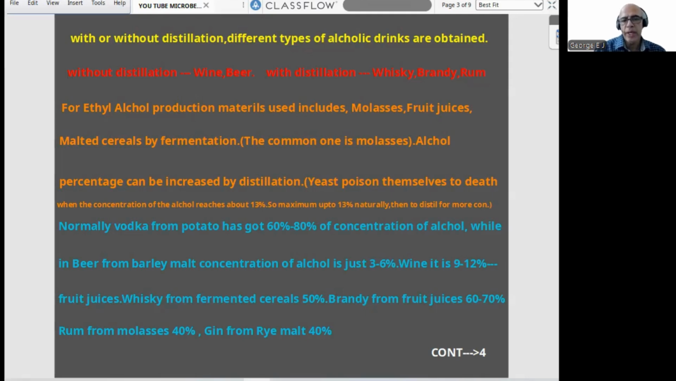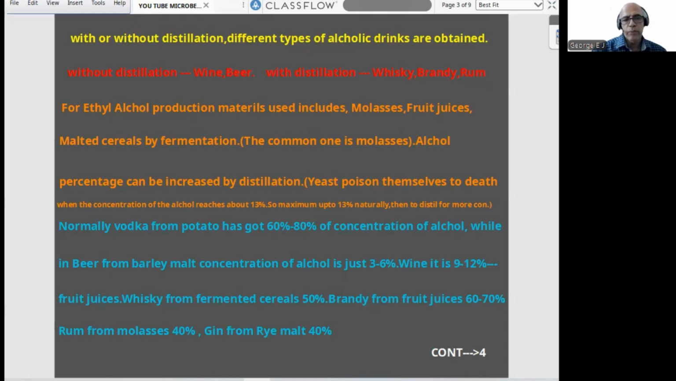Because yeast is the main organism utilized, yeast poison themselves to death when the concentration of alcohol reaches about 13%. That percentage itself is a question. So maximum up to 13% naturally we can get by using yeast fermentation. To increase the percentage of alcohol content, we have to distill. Then only we can increase the percentage of alcohol, like brandy, rum, whiskey, vodka, where a huge amount of alcohol content will be there. This is the reason why we have to distill after 13%. I think the idea is clear. It's a common question.